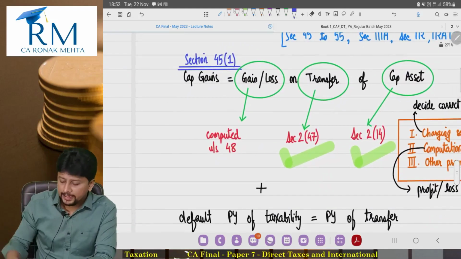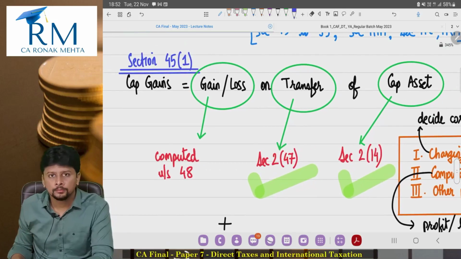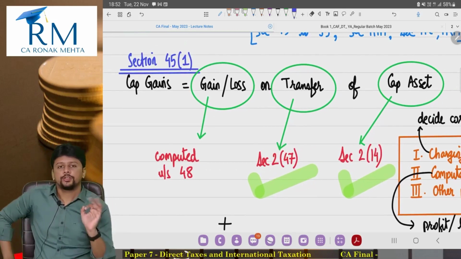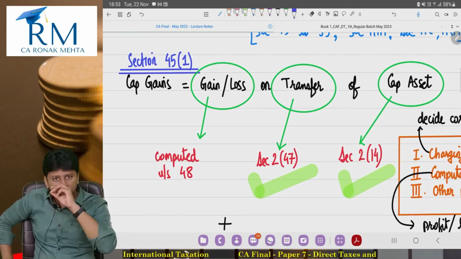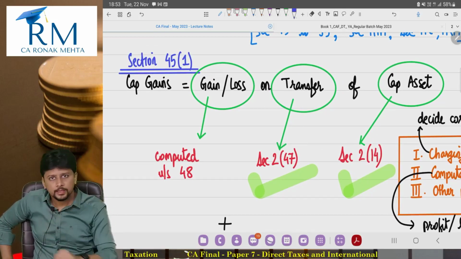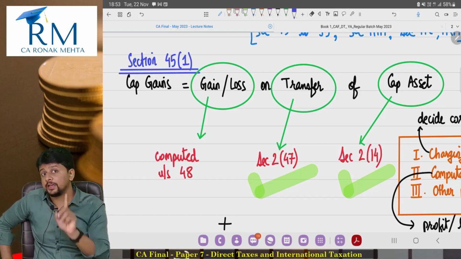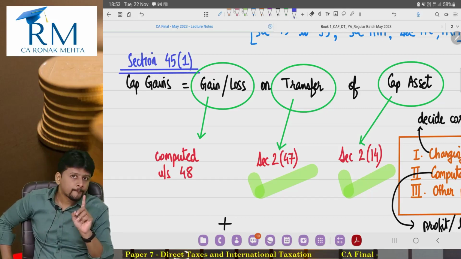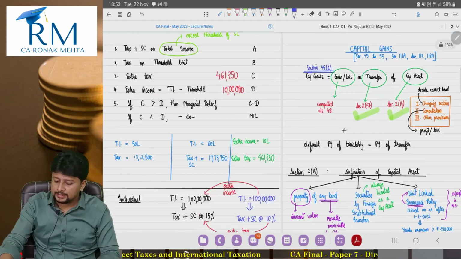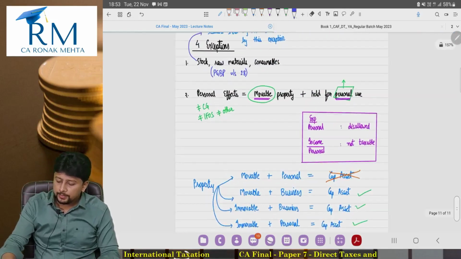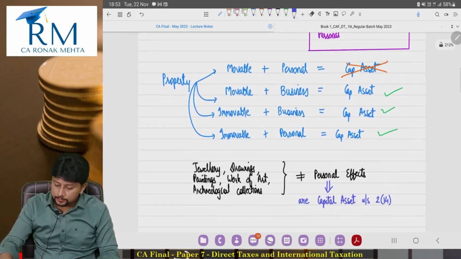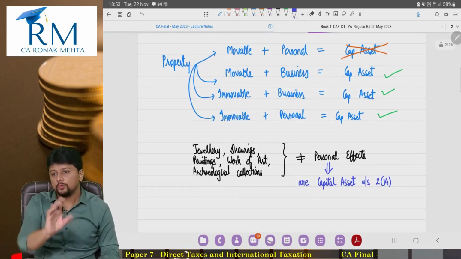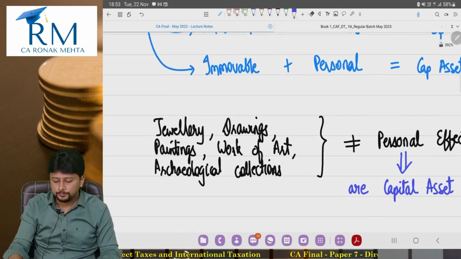If government has to tax the profit, government has to satisfy charging section 45, which says it must be a transfer. Sale is included in transfer and it must be a capital asset. Now in the definition of capital asset, we have just said that personal effects are not a capital asset, and all these items specifically are movable and held for personal use.